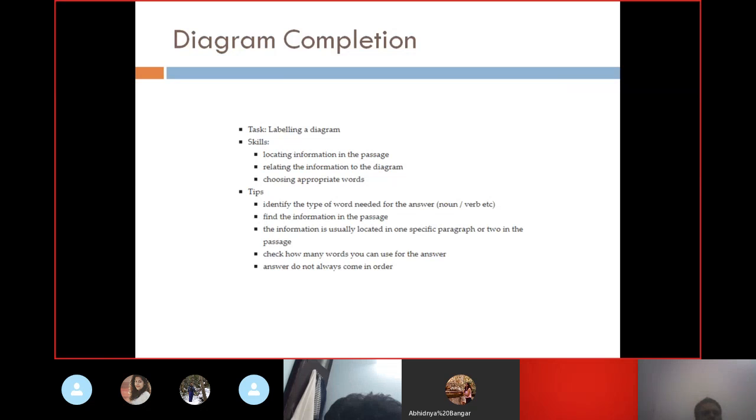Now diagram completion is like labeling a diagram. There would be a diagram, just like you might have seen in IELTS listening. Similarly, there is a diagram completion in this also, but here the diagram is different. It is somehow related to a map. There would be a diagram in which some blank spaces are there, and you are going to label it, like you have done a map in IELTS listening. I'm comparing it with that. It is something like that, but it is not exactly like that.